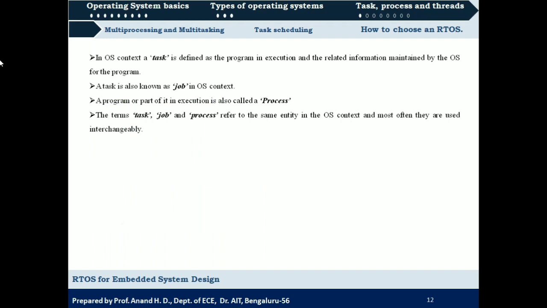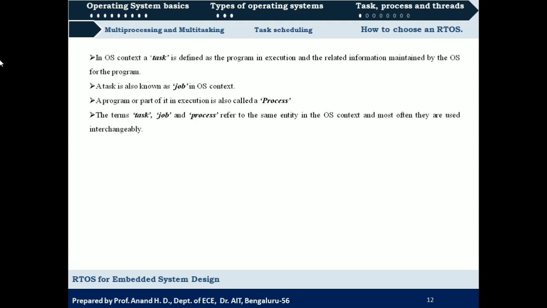Here we will be going through the definition of task, process and thread. If you look at the definition of a task in the OS context, a task is defined as the program in execution and the related information maintained by the OS for the program.